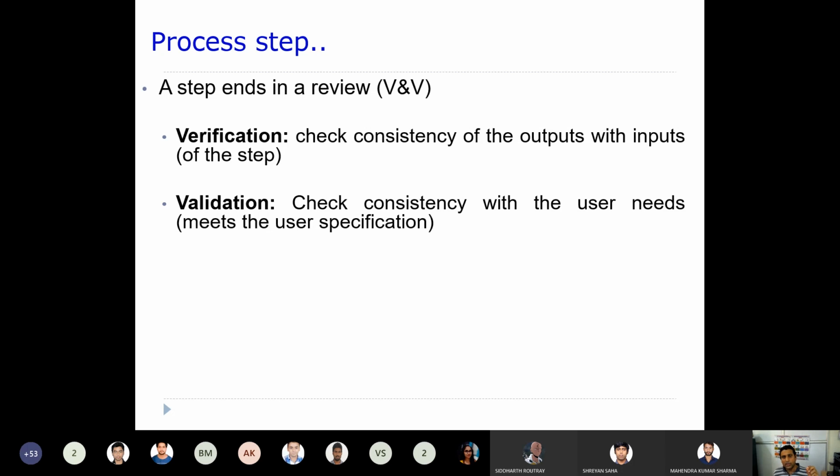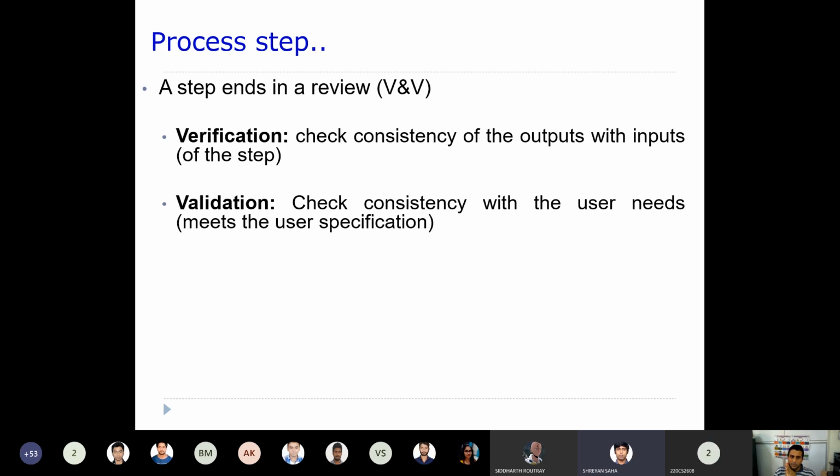But validation is something where you check what I really require from the system, I mean, what the user wants. The user wants that whenever I give any number, the system should be able to correctly tell me whether it is prime or not.